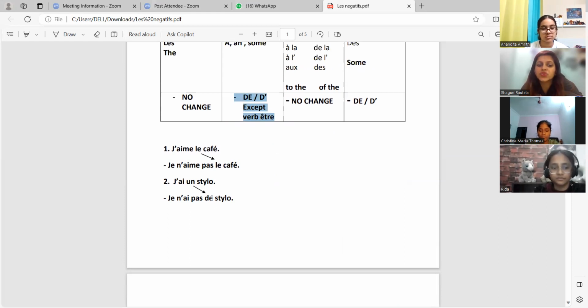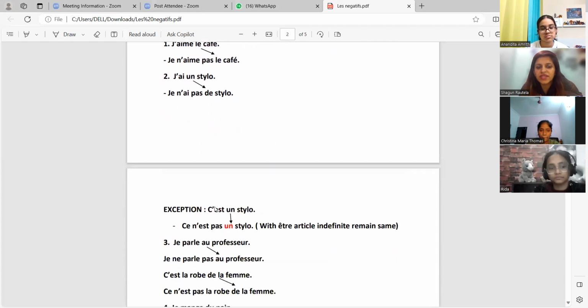Okay. Then we have an exception. Can you see the exception? Now, c'est un stylo. Anandita, which is the verb être in c'est un stylo? Which is verb être? Can you tell me? C'est un EST. Okay, so EST is verb être. That is why, can you see the arrow? It is same. With être verb, article indefinite remains same. Clear? Any doubt till here?